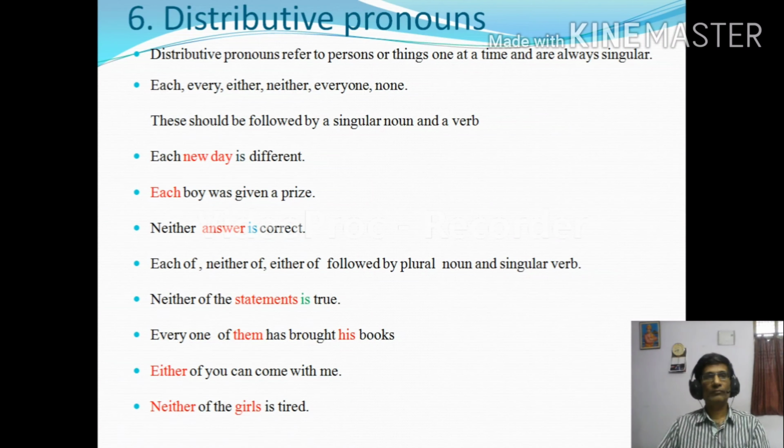These are some examples of distributive pronouns. These refer to persons or things one at a time. Example sentences. Each new day is different.